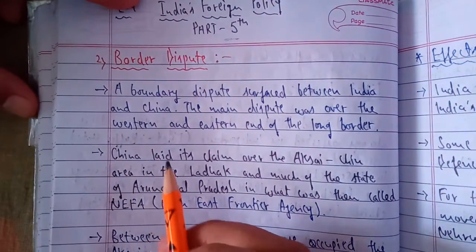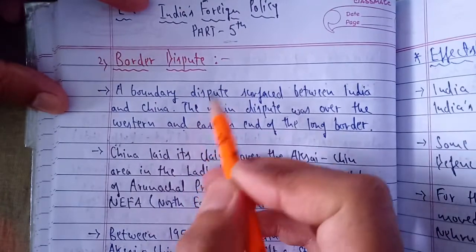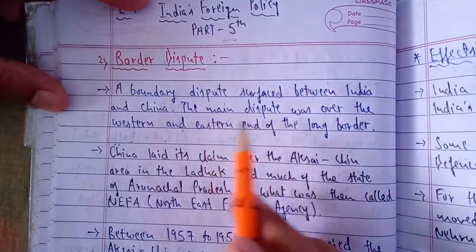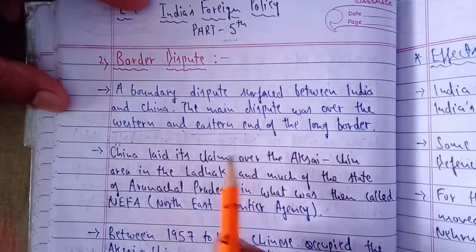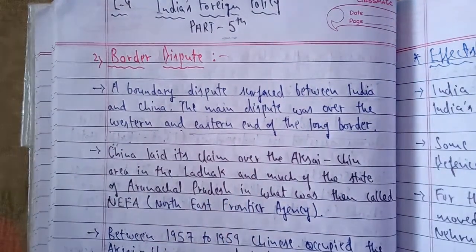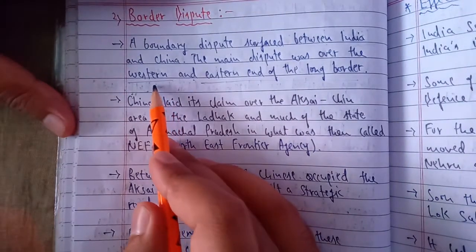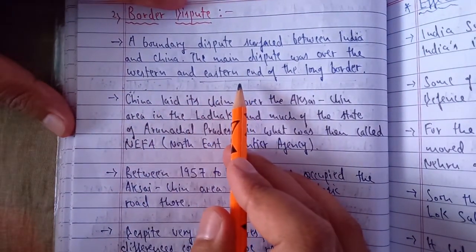As I have shown you in the map, let's study the first point, border issues or border disputes with China. A boundary dispute surfaced between India and China. The main dispute was over the western and eastern end of the long border. As you can see, we have the long border of India and China. So I hope now you know the areas of the western and eastern ends where we have border disputes or border issues with China.